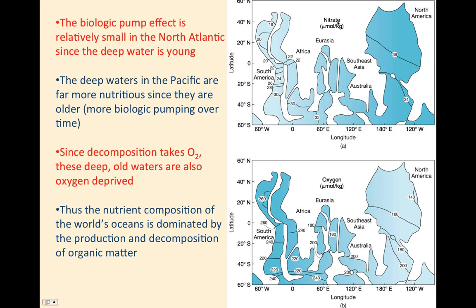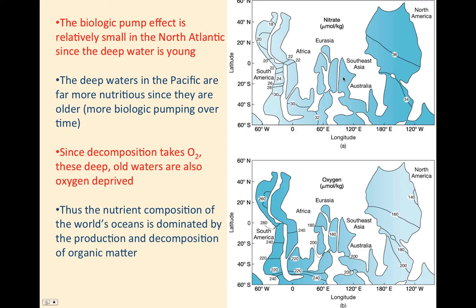Shown in the upper graph here is nitrate, which is one measure of nutrients. You can see up here in the northern Atlantic, you have a small number of nutrients at deep water, and this is the deep water content. It gets more and more as it goes down because the biological pump is actively pumping nutrients to that deep water over time. It gets down to Antarctica, spends some time down there.